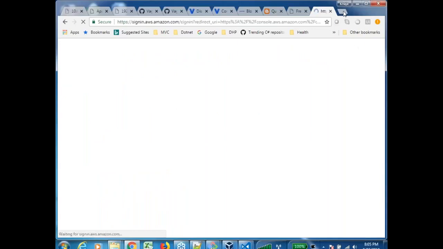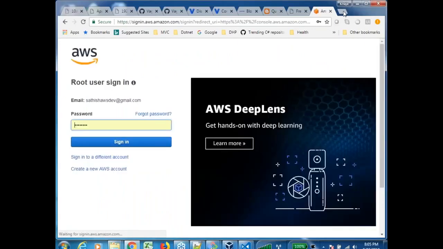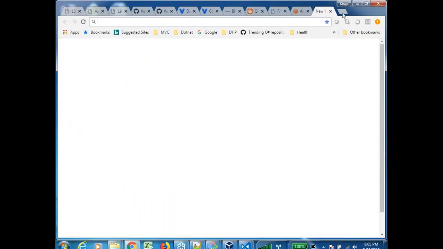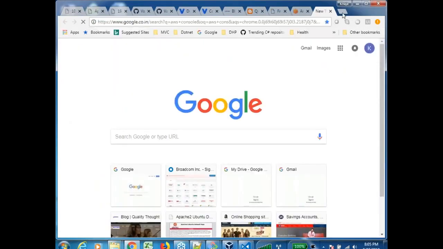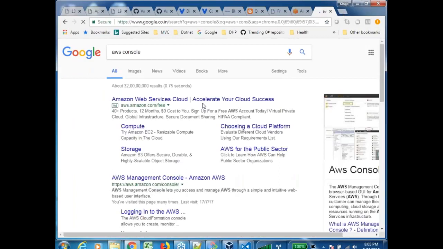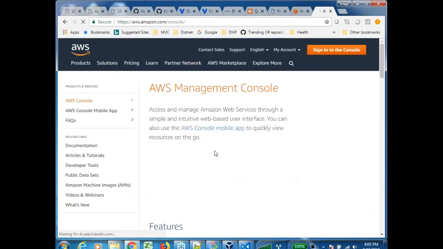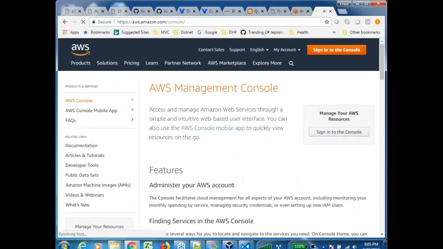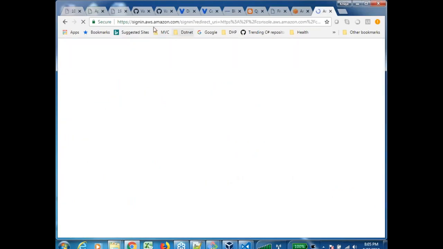Okay, for the people who have not seen the URL, you just type AWS console in Google. You will be redirected to the same one. Are you seeing the sign in to the console? Right. So whenever you sign in, you will be redirected to the same page.